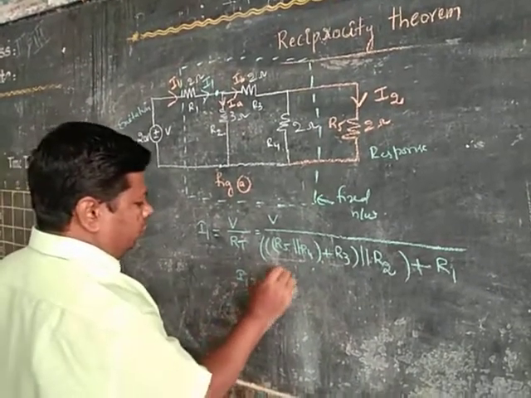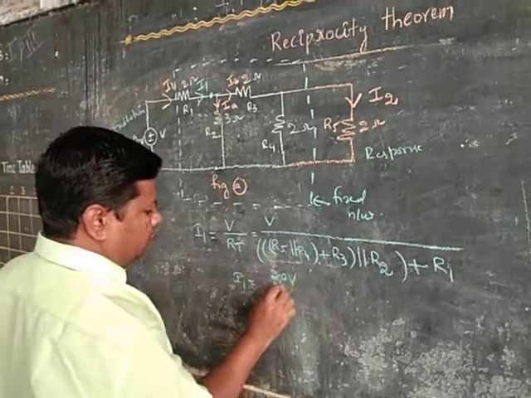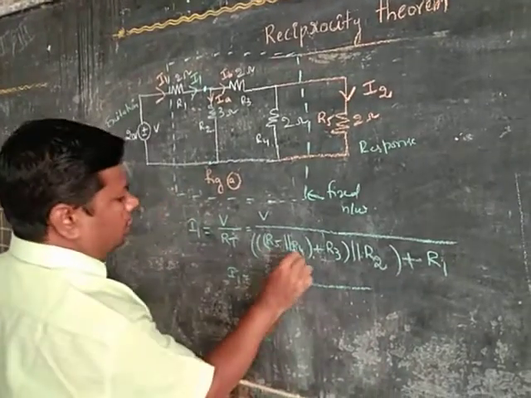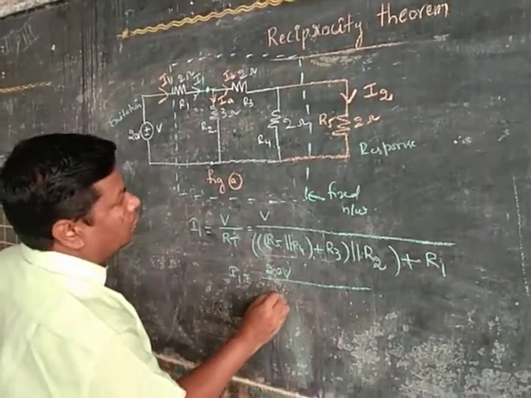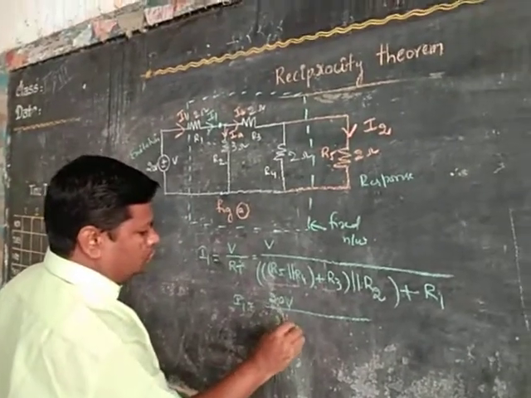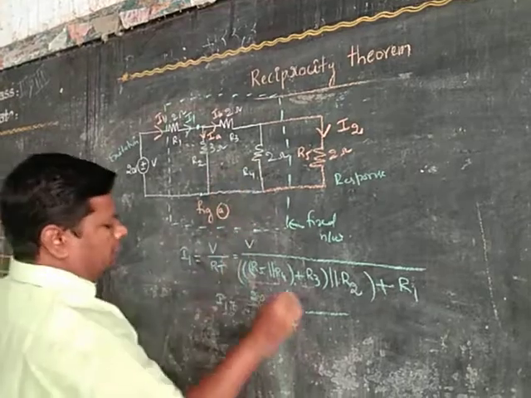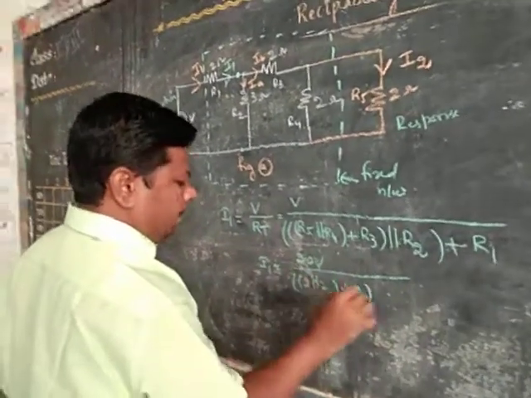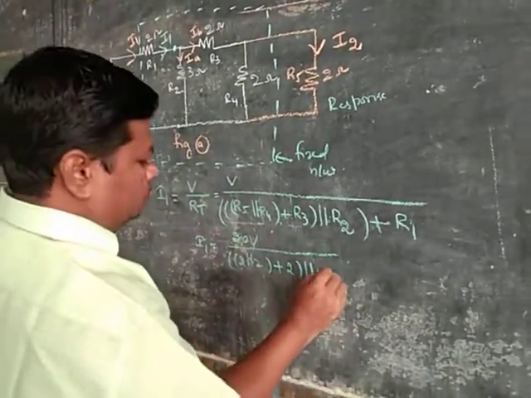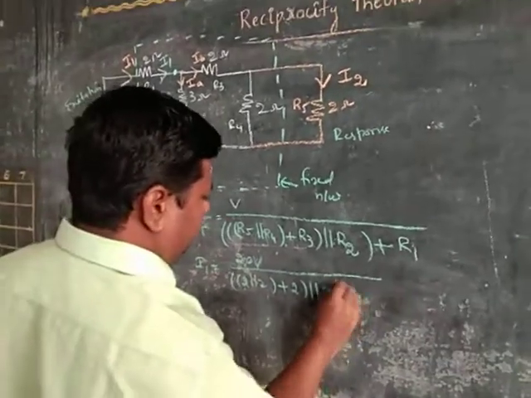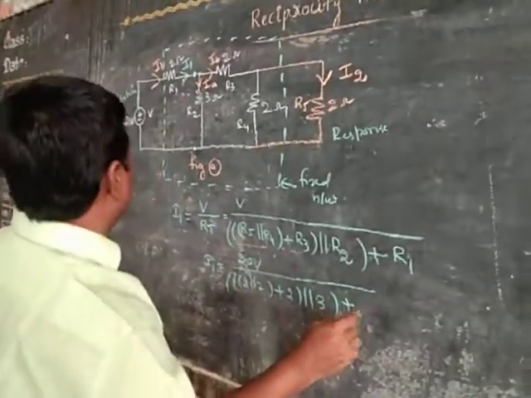I1 is equal to V, which is 20 volt, by R5 R4 parallel, 2 parallel to 2, plus R3, again 2, parallel to R2, 3 ohm, again in series with 2.